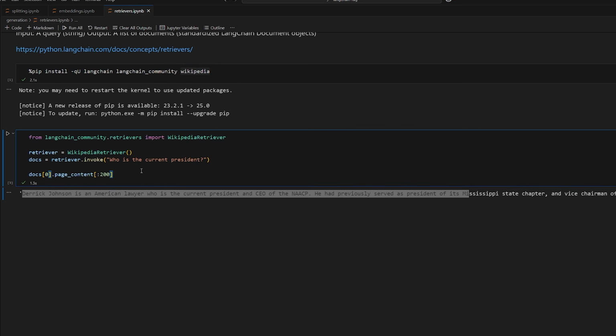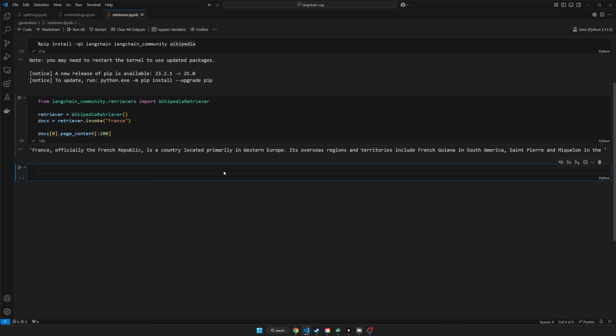The reason for that is because, of course, we're searching Wikipedia and it's not giving us chunks of documents, it's giving us full Wikipedia pages, right? So with this specific retriever, you just want to give it a topic rather than a query. But for something like a vector store, it's different because we're trying to query a vector store with a question and get relevant documents to hopefully answer that question. And the Wikipedia retriever is simply not meant for that.